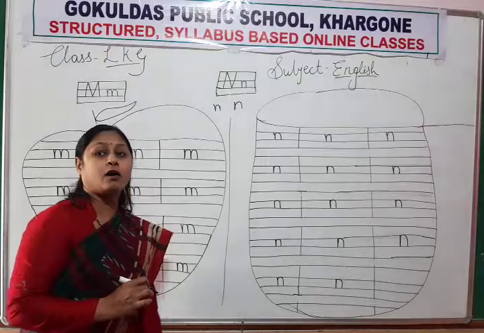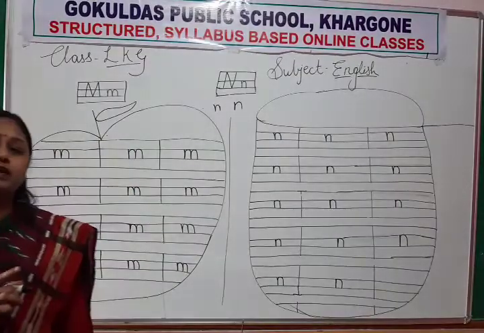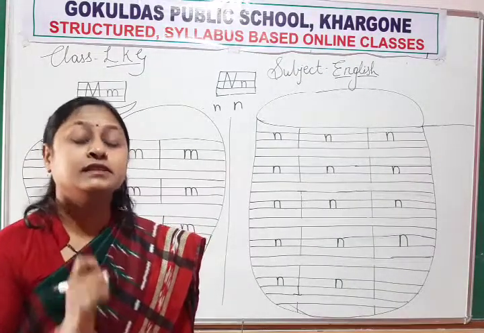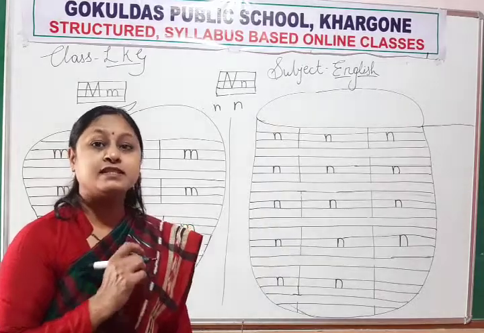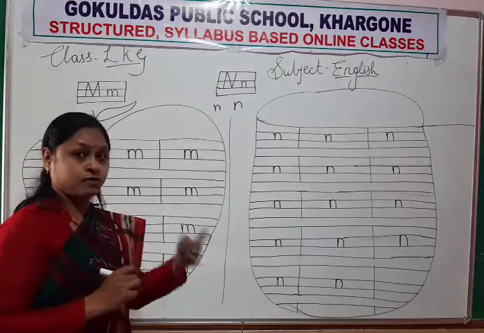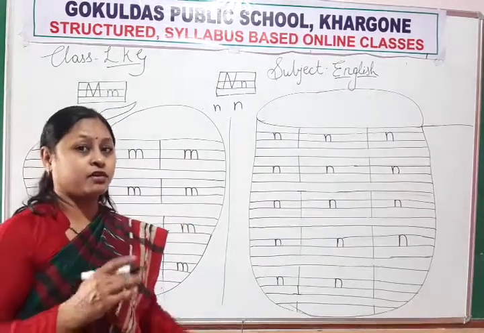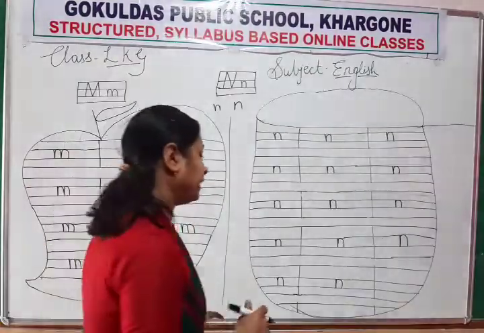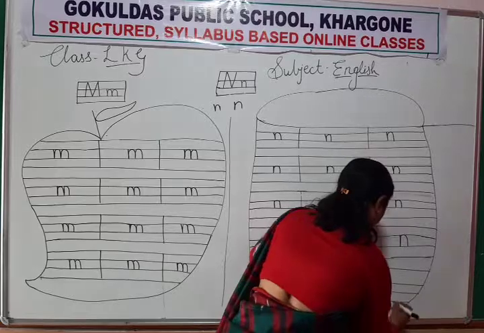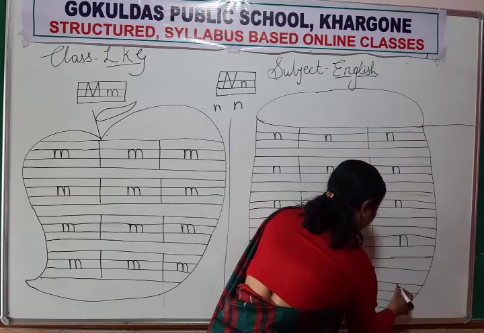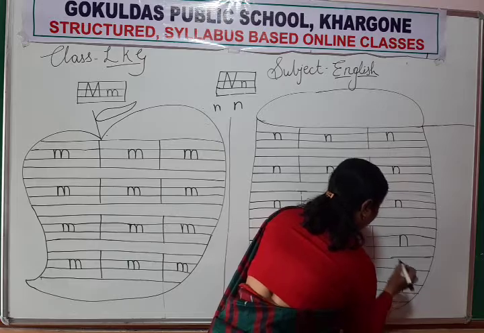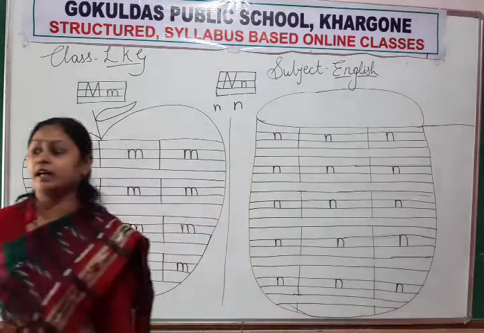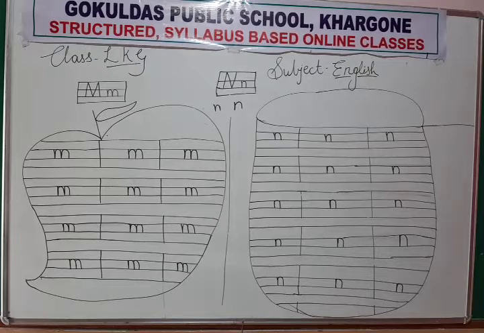Which letter will form? Letter N. And sound of letter N is N. And for nose, and for nest, and for nail, and for net. Again, how will you write? Standing line, then up, curve and down. Which letter will form? Letter N.